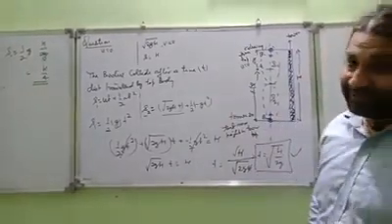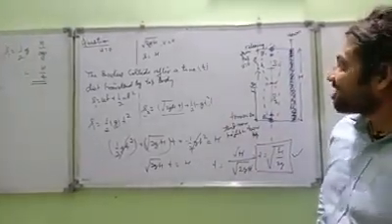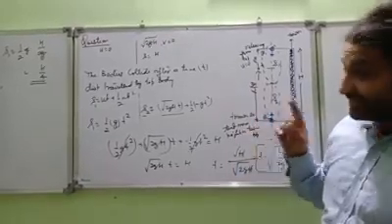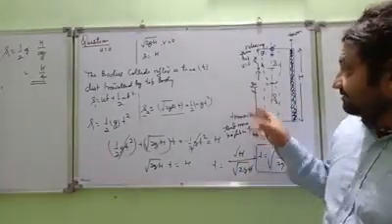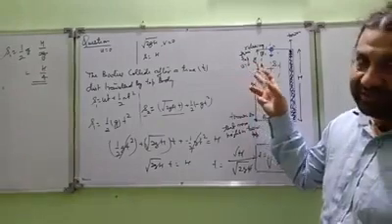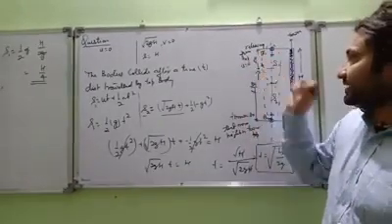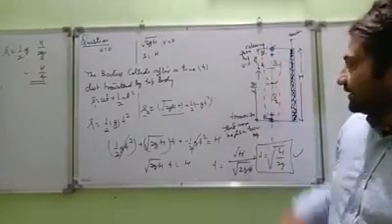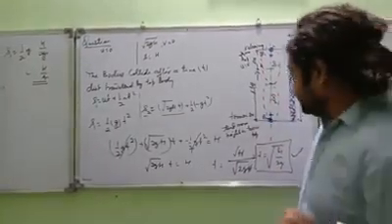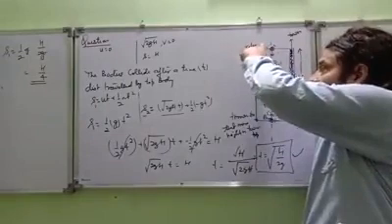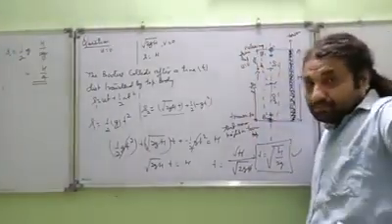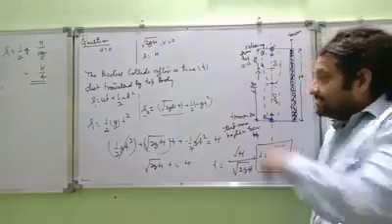You know one thing, you see that is very amazing. See the time in which, listen, the time in which the bottom body has travelled 3h by 4, then only it will collide now. You see, top has travelled h by 4. How much should bottom travel? 3h by 4, then only both of them will collide. See the time in which the top comes only h by 4 down, the bottom goes 3h by 4 up.